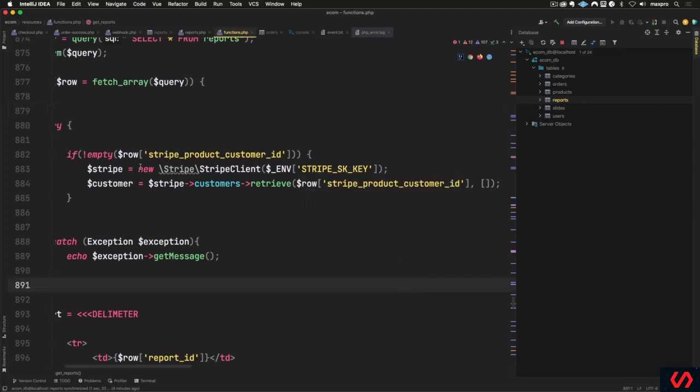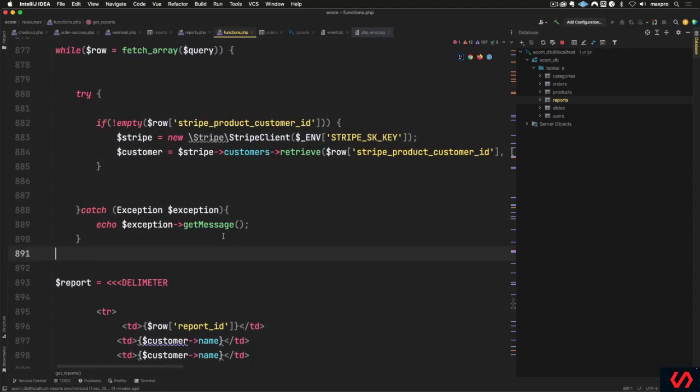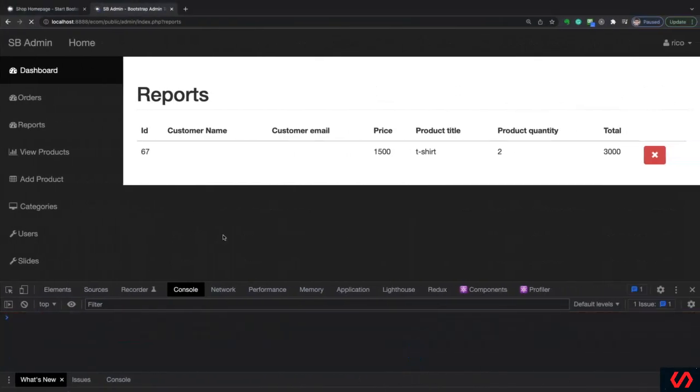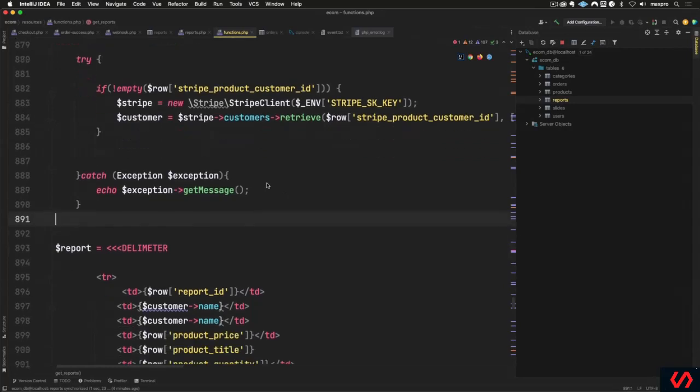Secret key, just making sure that we are getting this correctly. Refresh. All right, so let's make sure that, like, what in the world's happening here?